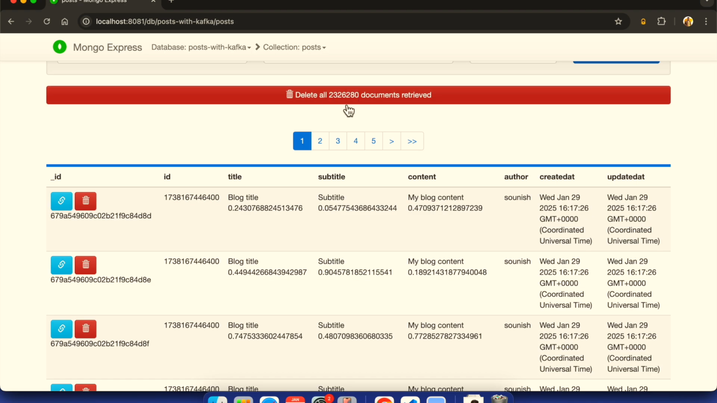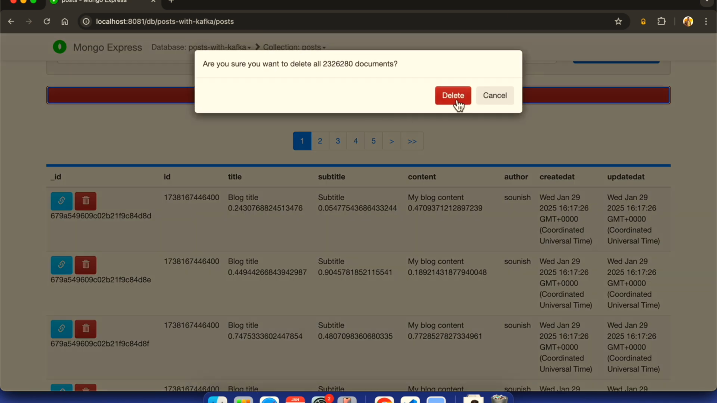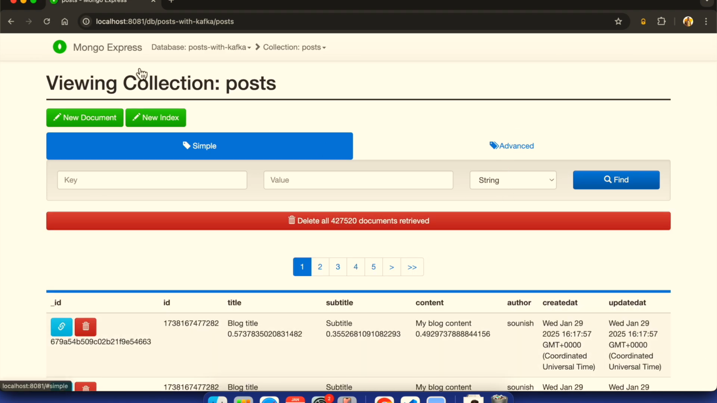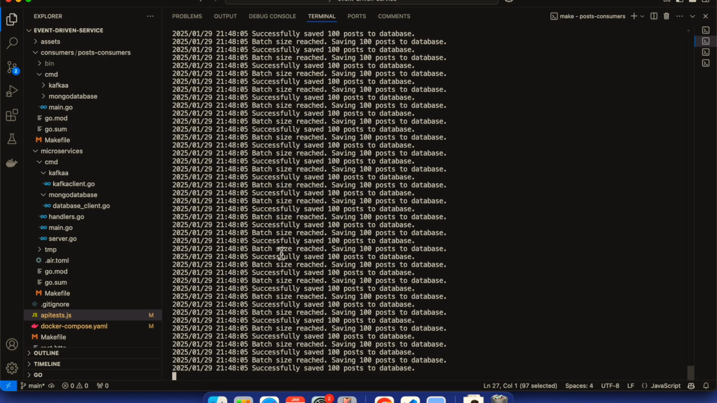Data is also, oh my god. Within some simple 10 to 20 seconds, this many documents have been created. I will delete it because I don't need it. It's almost 500 MBs of data. It's not needed. We will see everything in action right now.